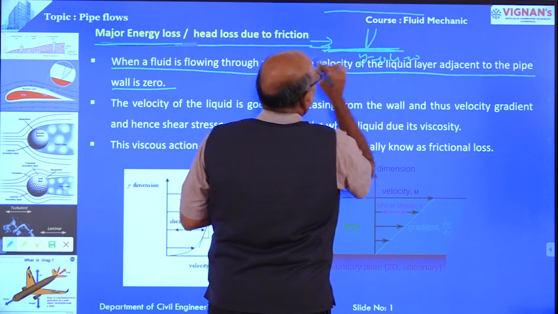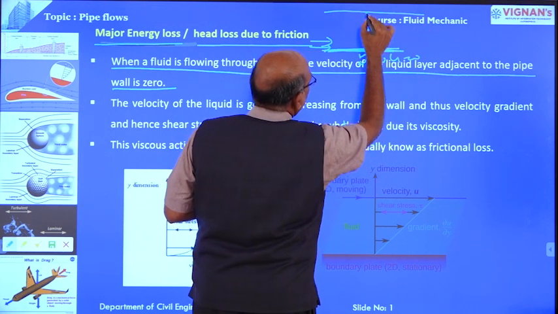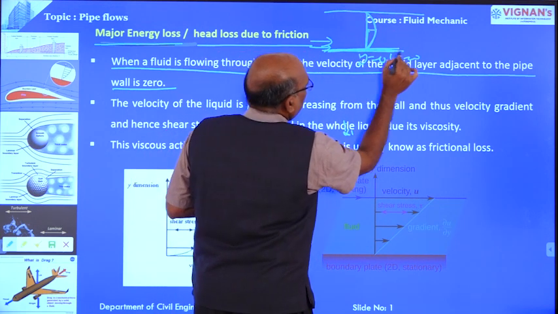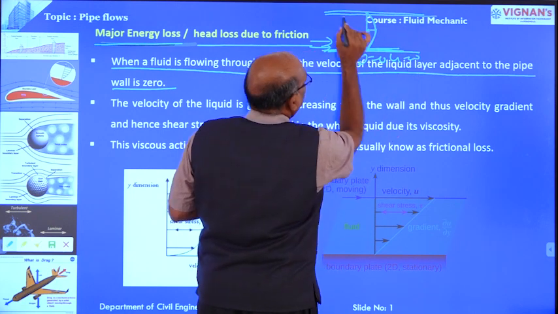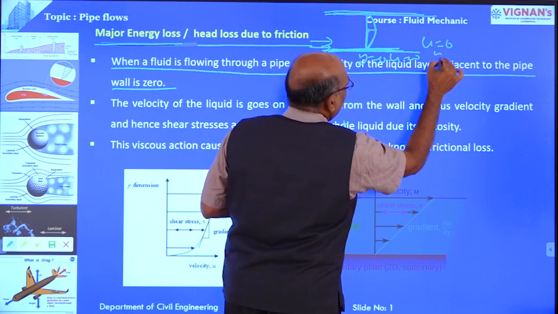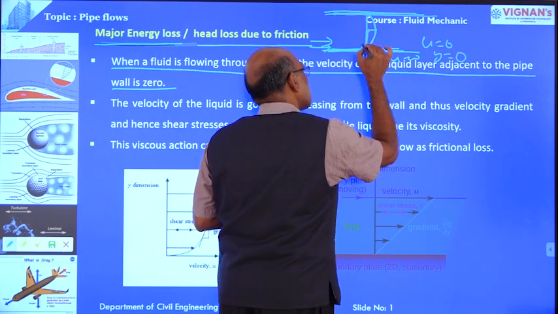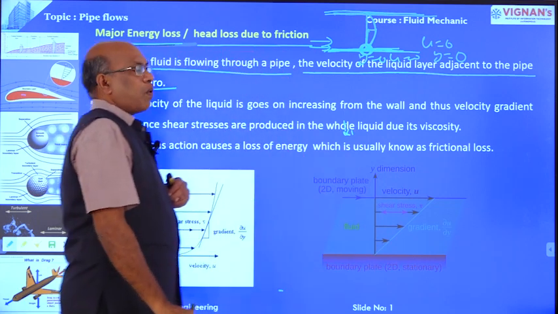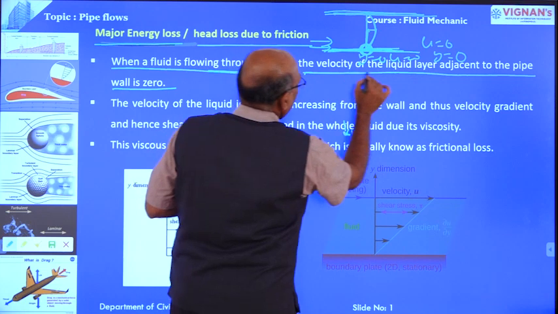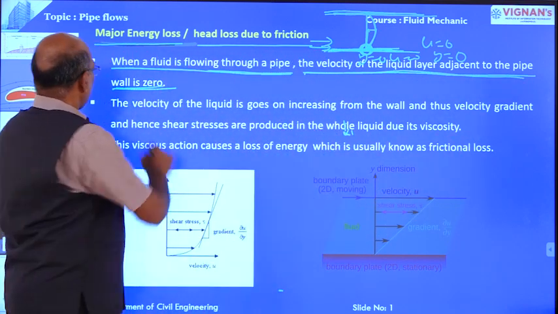This is the other side of the pipeline, and this is the maximum velocity. At the boundaries, the velocity u is equal to 0 because y is equal to 0. Therefore, there are viscous forces between the liquid and the boundary.